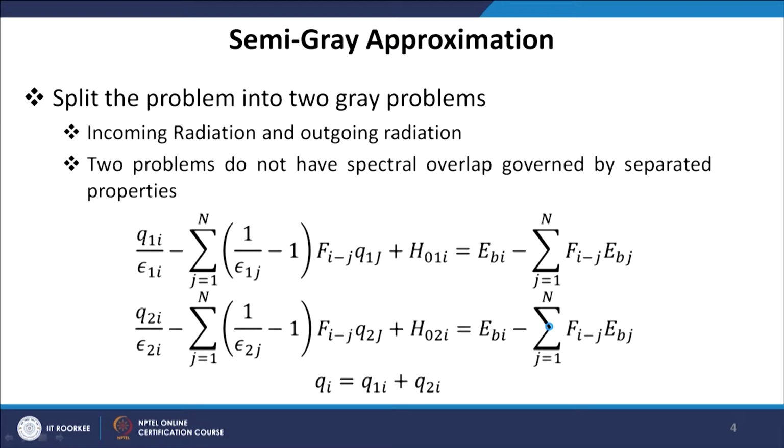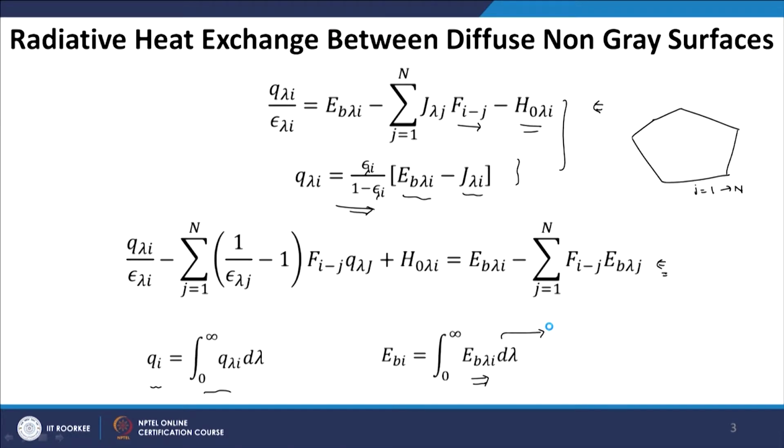Now, if you try to solve these types of problems for each wavelength, we have to solve for q lambda for all wavelengths. Wavelengths may vary from 0 to infinity, so we have to take some finite number of wavelengths. The interval from 0 to infinity may be divided into lambda 1, lambda 2 and so on, up to lambda m.